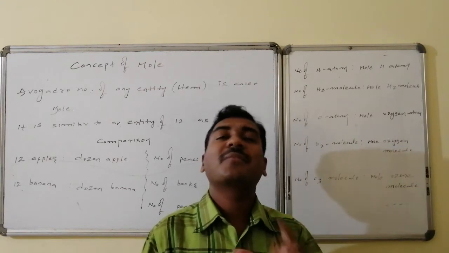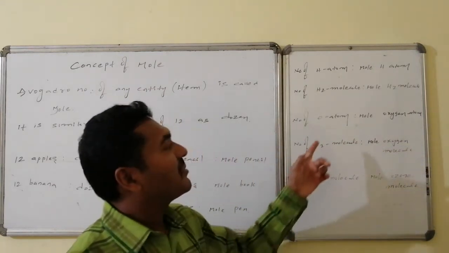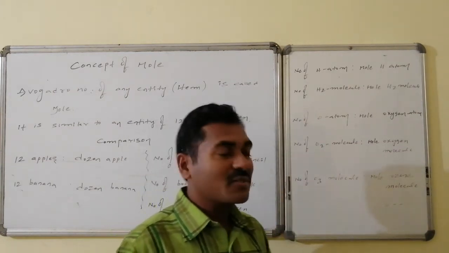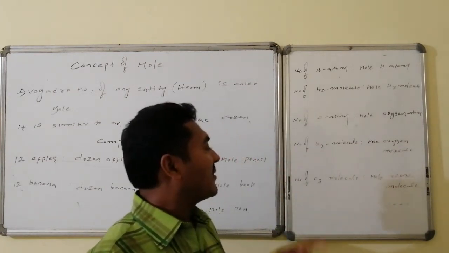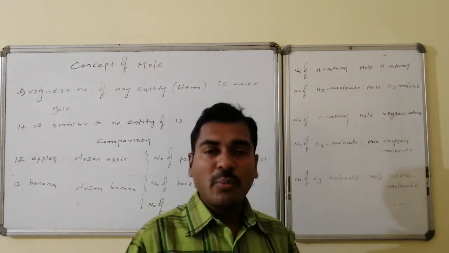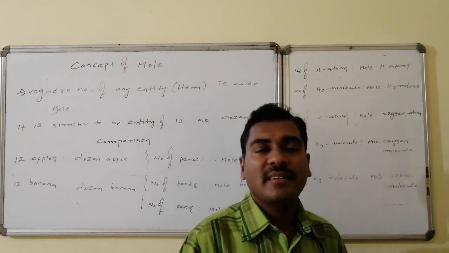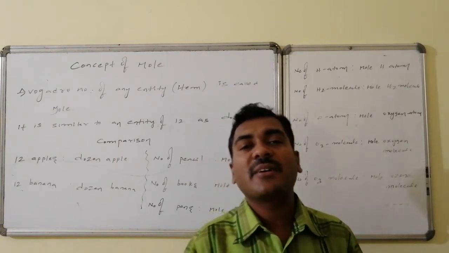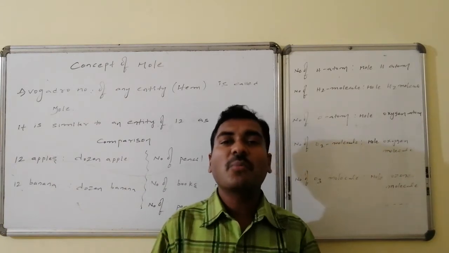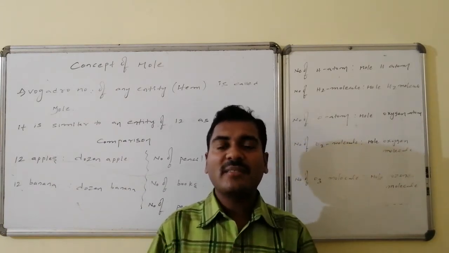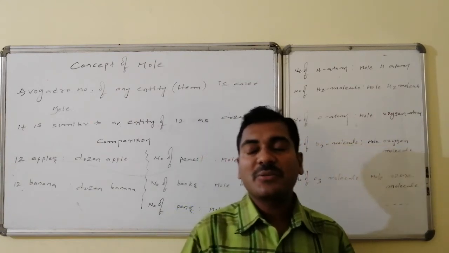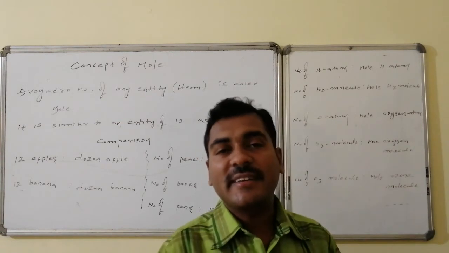Mole of what? Hydrogen molecules. Similarly, Avogadro number of oxygen atoms, mole oxygen atoms. Avogadro number of oxygen molecules, mole oxygen molecules. Avogadro number of ozone molecules, mole ozone molecules. Thus, mole stands for a collection of entities consisting of Avogadro number of things. That can be of anything. So mole is a huge measuring unit, which is a combination of 6.023 into 10 raised to 23 entities.